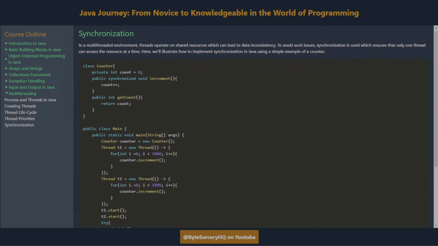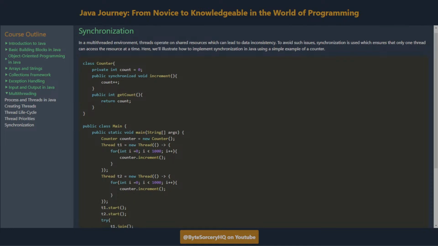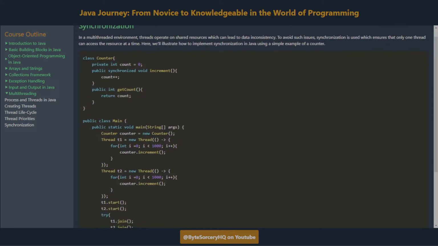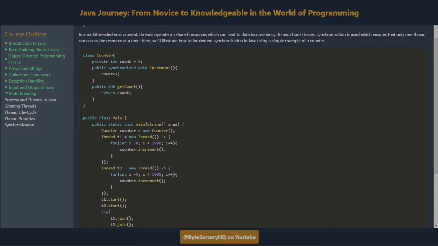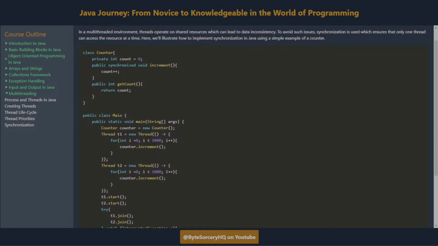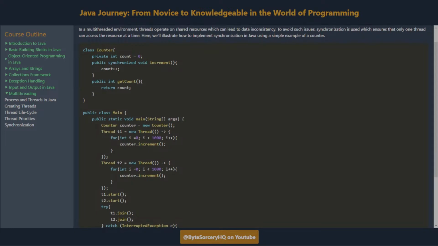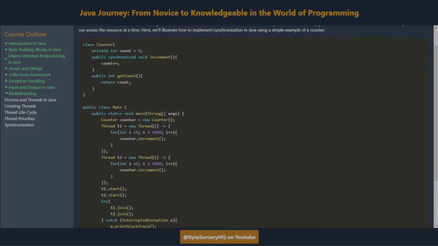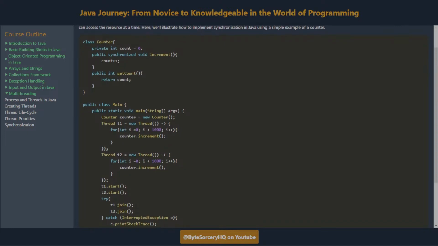Synchronization. In a multi-threaded environment, threads operate on shared resources, which can lead to data inconsistency. To avoid such issues, synchronization is used, which ensures that only one thread can access the resource at a time. Here, we'll illustrate how to implement synchronization in Java using a simple example of a counter.